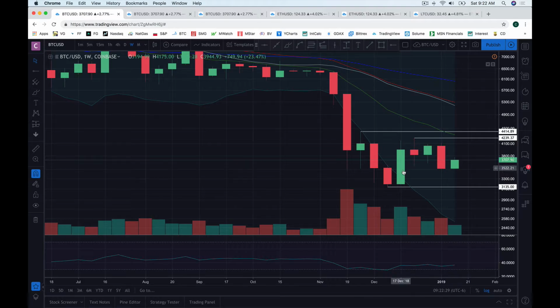So what the bulls will need to do in order to change the trend on the weekly time frame: we have our lower high, then we need to set a higher low somewhere above 31.35 and then break to a higher high. We need that to happen to change the trend on the weekly chart. Now let's take a look at the daily time frame.